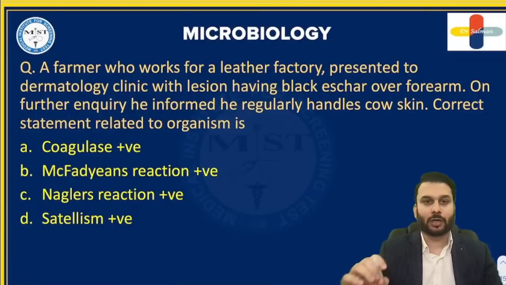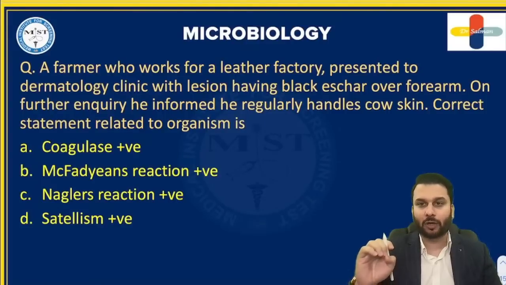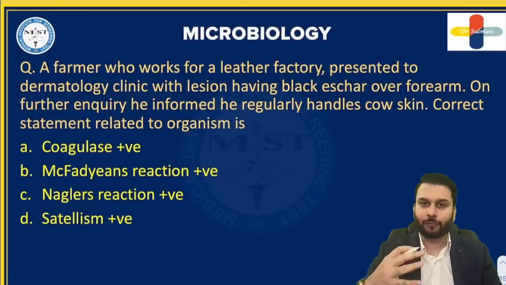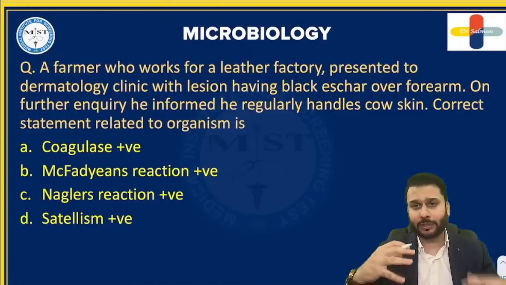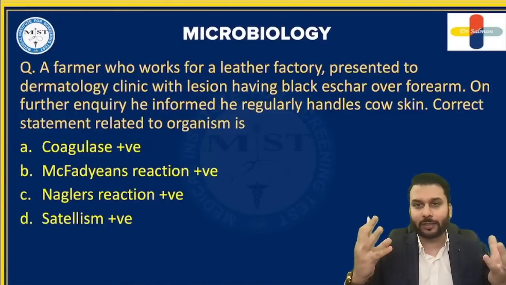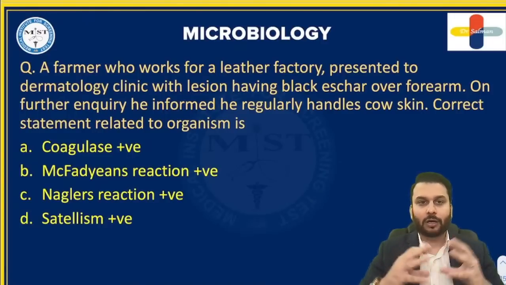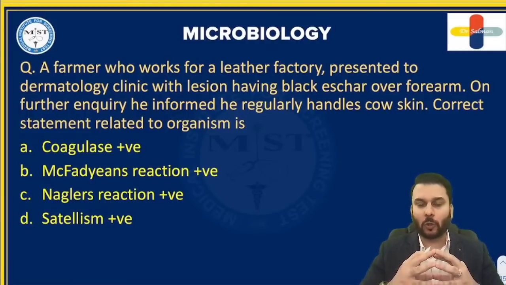So the question is, a farmer who works for a leather factory presented to the dermatology clinic with a lesion having black eschar over the forearm. Right? On further inquiry, he informed he regularly handles cow's skin. Obviously, he is in the leather industry, so leather is made from the skin. Correct statement related to that organism is? Okay, that is the question.